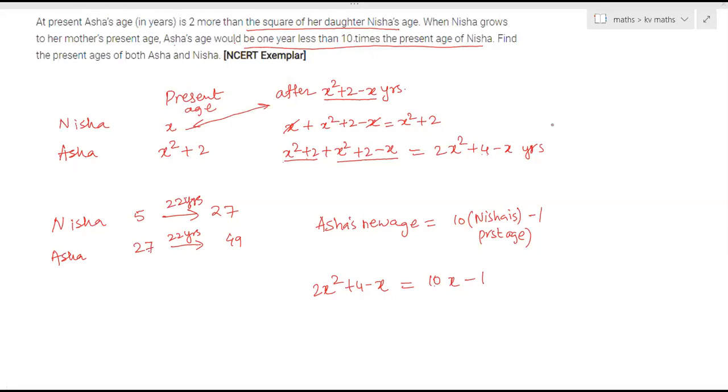Is it clear? Yes, ma'am. Now solve this equation. 2x square minus x minus 10x plus 4 plus 1 is equal to 0. So 2x square minus 11x plus 5 is equal to 0. The product is 10.